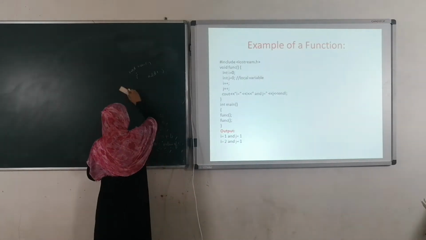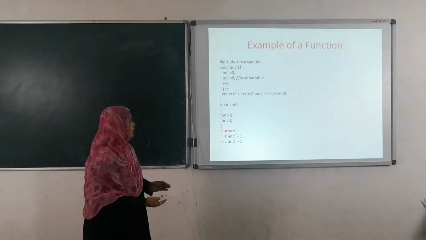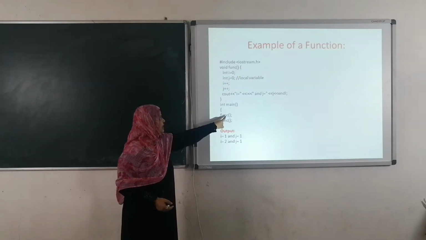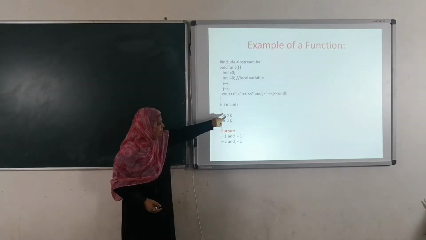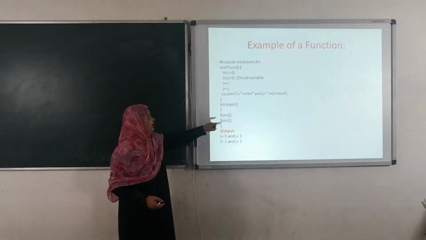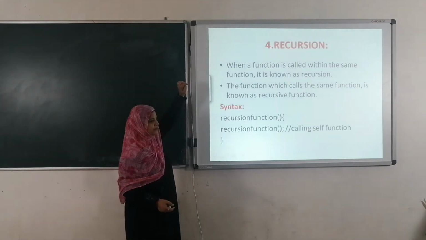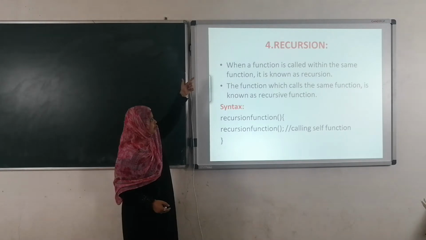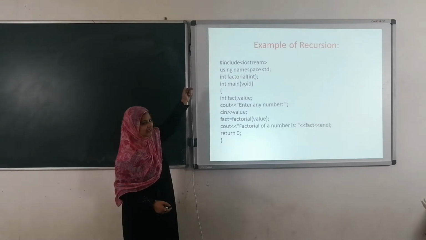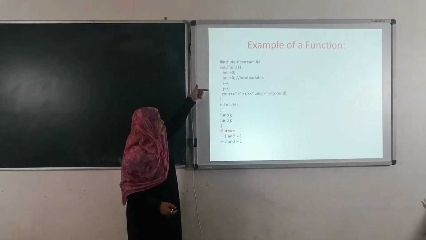Here I'll explain the function with an example. I am going to use one function, func. In int main I am declaring the function func. Here I am writing the code: void function, int i equals 0, int j equals 0, i plus plus, j plus plus.